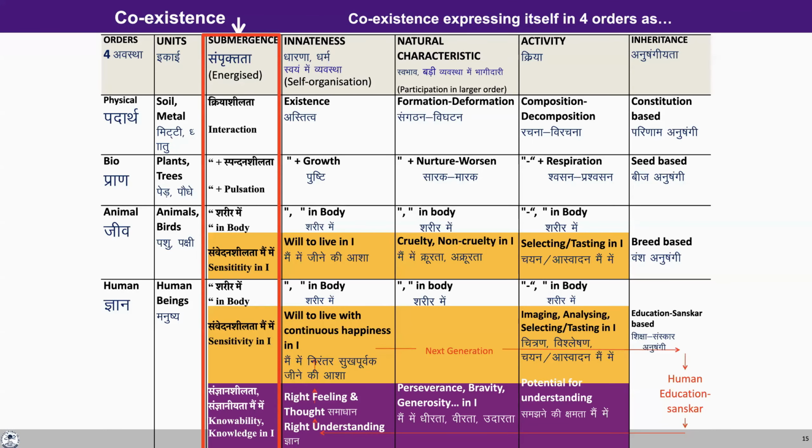So put all together, we can observe how submergence, that is coexistence, expresses itself in the four orders. So in the physical order, it is there in terms of interaction. In the bio order, it is there in terms of interaction and pulsation. In the animal order, the body has a similar thing as we can observe with the bio order, that is, there is interaction and pulsation, and there is sensitivity in the self of the animal. With the human body, the same thing is visible, and you can see that there is sensitivity in the self of the human being also.